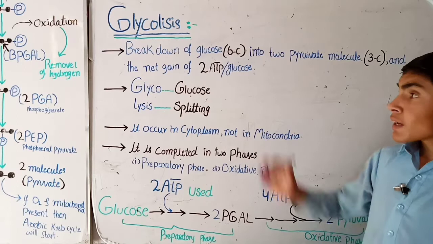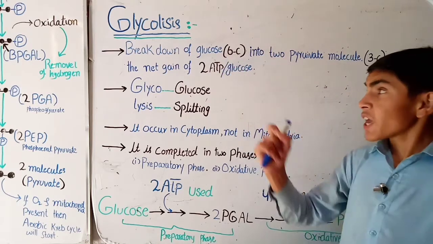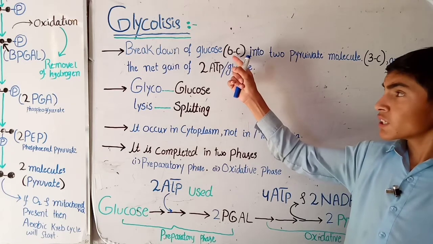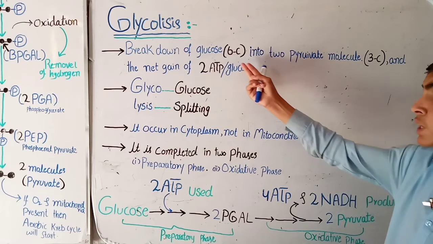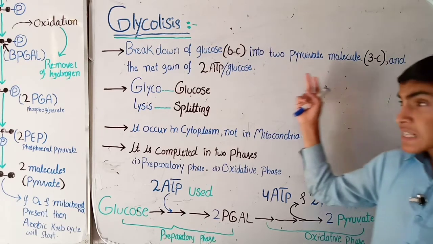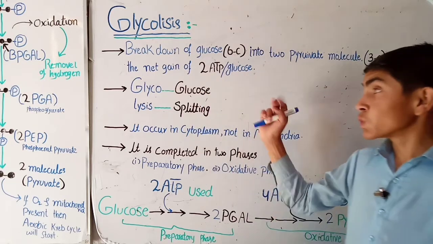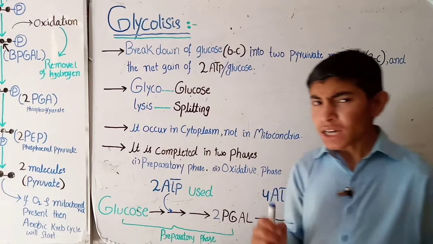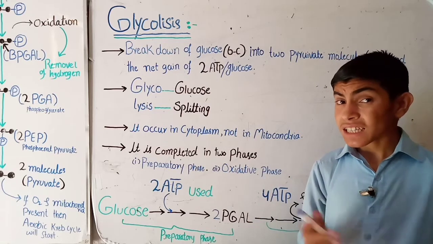Here, first of all, glucose is used as input, and we know that glucose consists of 6 carbon. So the 6 carbon molecule is converted into 2 three-carbon pyruvate molecules, and during this process we gain 2 ATP as a net gain of energy per glucose molecule. In anaerobic respiration, only 2 ATP energy is released.